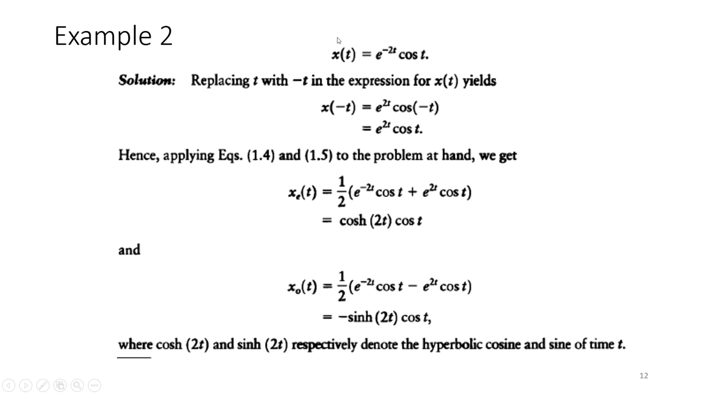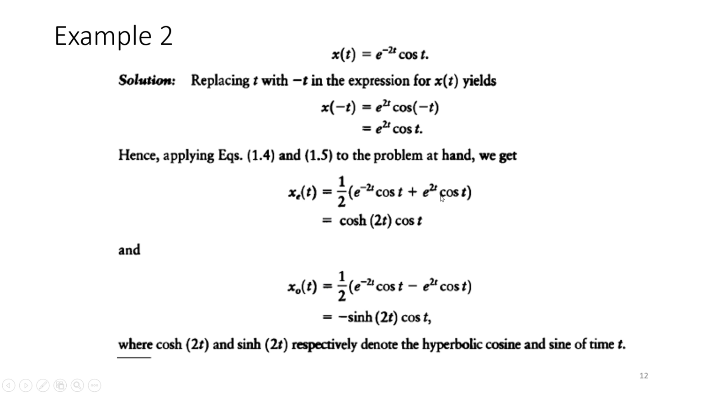Second example, let us consider this kind of signal: x(t) equals e to the power minus 2t cos t. Replacing t with minus t in this expression, we find that x(-t) will result in e to the power 2t into cos t. So we are going to find what the even part and odd part of this signal are.